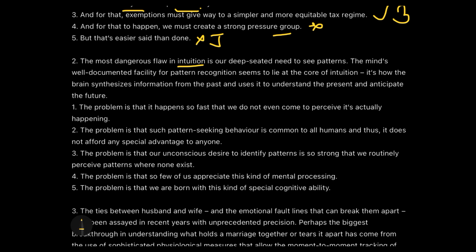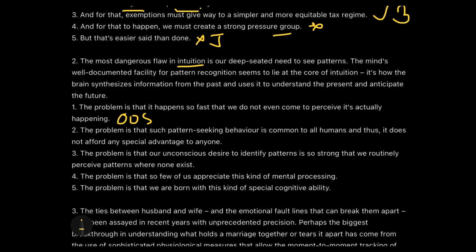So the problem is that it happens so fast that we do not even come to perceive it's actually happening. It's completely OOS, that is out of the scope, or you can call it irrelevant, because so far we were talking about how intuition is being done by the brain, and then suddenly moving to its speed is nowhere related.